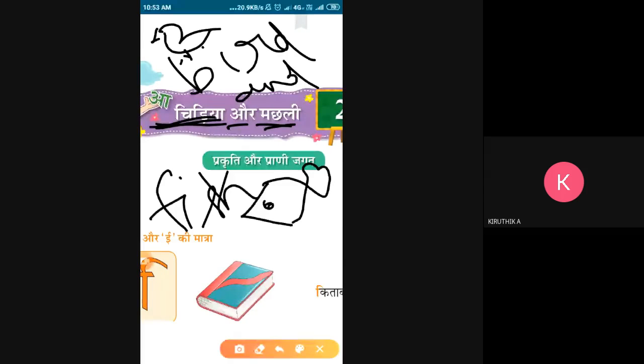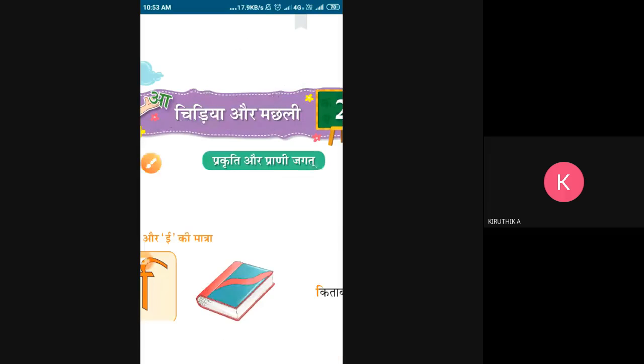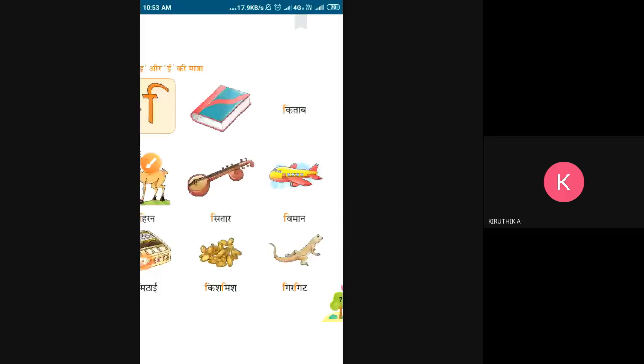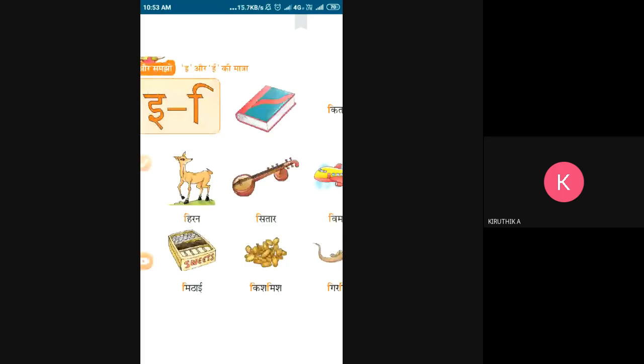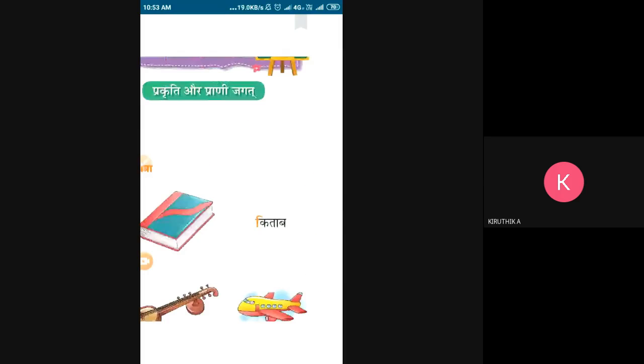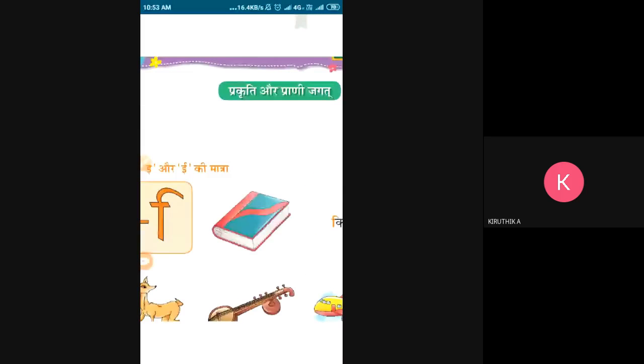Chidiya aur Machli. Bird and fish. So in this topic, you must see the E ki matra. So today's topic name is E ki matra. Matra means sign.